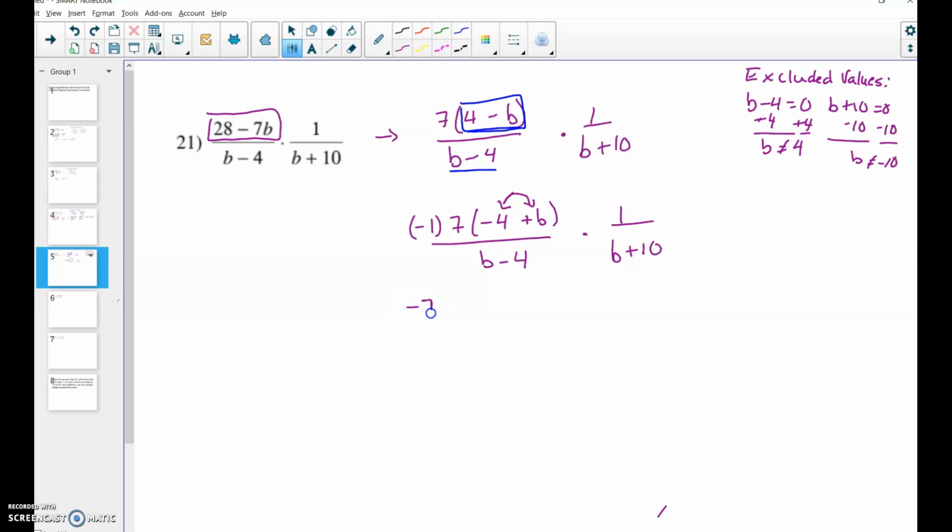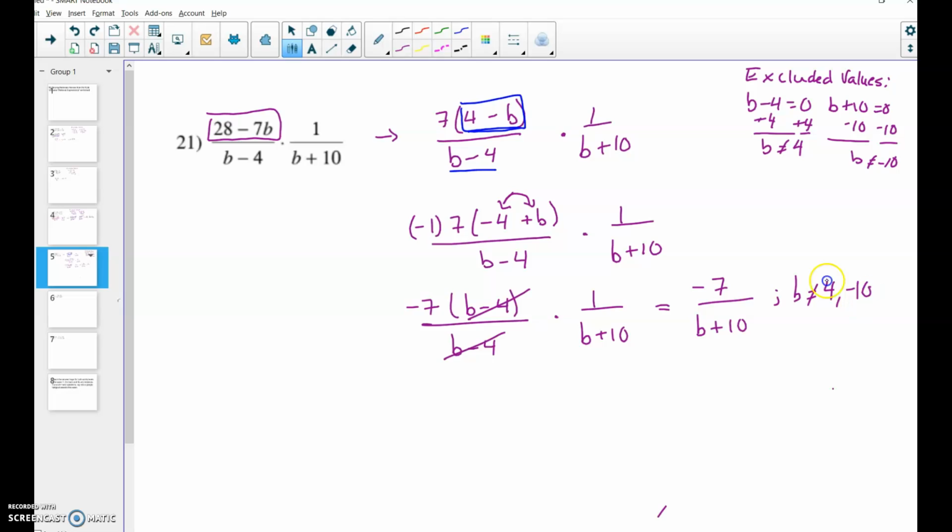So negative 1 times 7 makes it a negative 7. Switch that order to b minus 4. And now I'm going to cancel out. So now I can cancel those out because they are identical. Now you're going to multiply across. Negative 1 times 7 is negative 7. And this just becomes b plus 10. Okay, so that was a little bit tricky, but as long as the signs are opposite for those terms, you can take out a negative 1 and you will get them to match up.